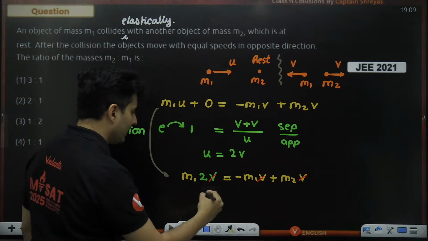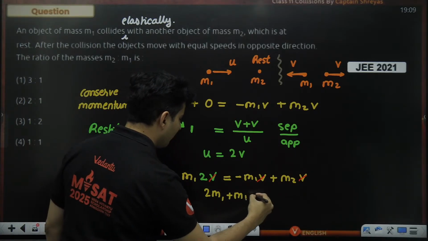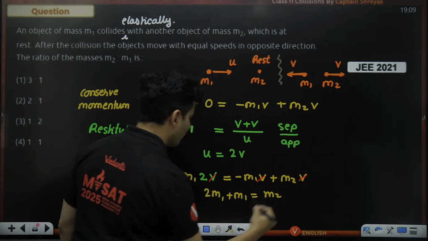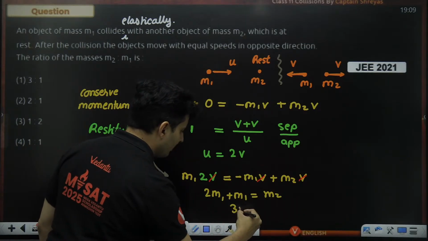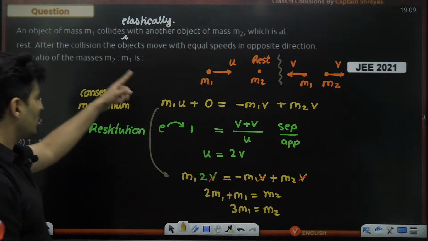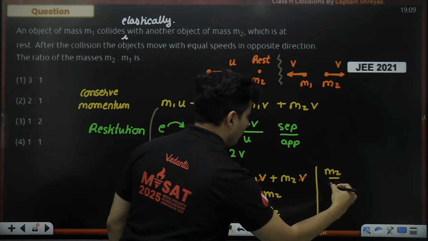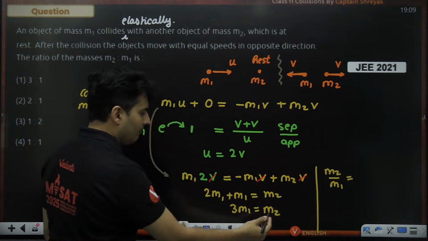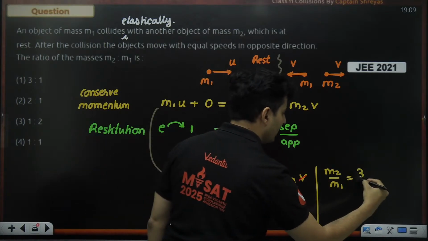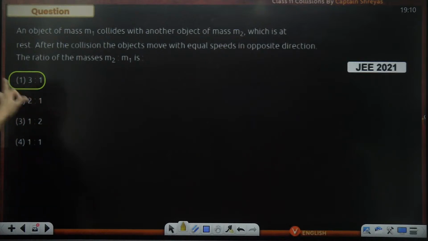What am I left with? 2m1, and this m1 will come over here as plus m1 is equal to m2. So 3m1 is equal to m2, and we have been asked the ratio of m2 by m1. So m2 by m1 is nothing but 3 by 1. So 3:1 should be the answer, which is option A.